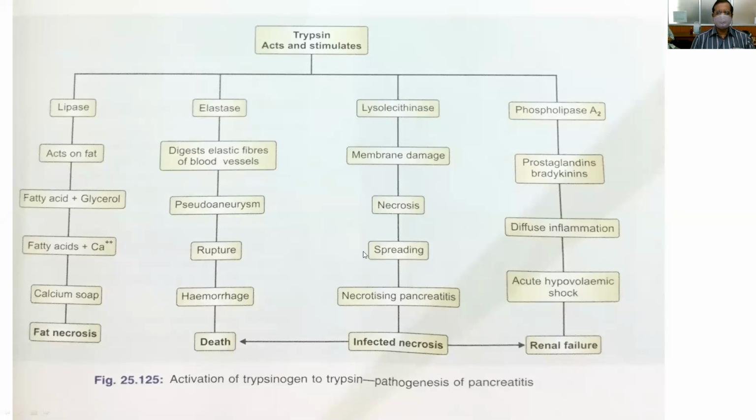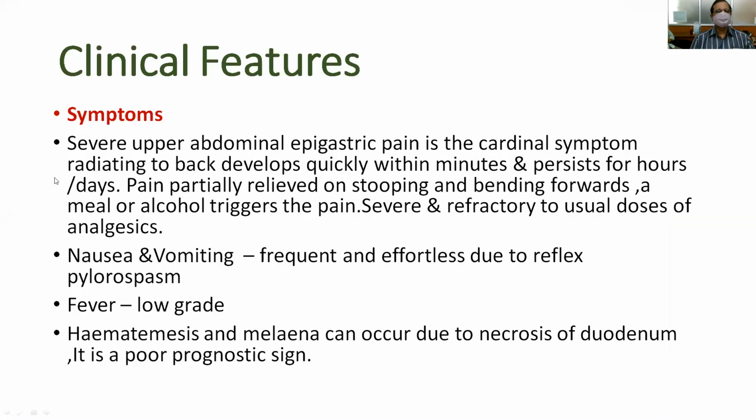The inflammation gradually spreads throughout the pancreas, leading to necrotizing pancreatitis, and later, because of bacterial infection, it leads to infective necrosis. And phospholipase A2 causes activation of prostaglandins and bradykinin, which produce diffuse inflammation of the pancreas, leading to acute hypovolemic shock and renal failure. So this is the flow chart that explains how the various enzymes cause damage to the pancreas in a case of acute pancreatitis.